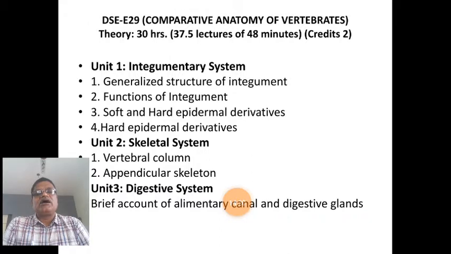The anterior part of the stomach is called the proventriculus, and the posterior part is called the ventriculus, or gizzard.